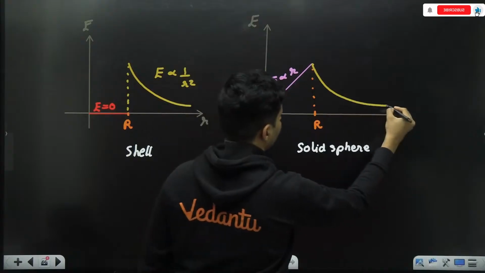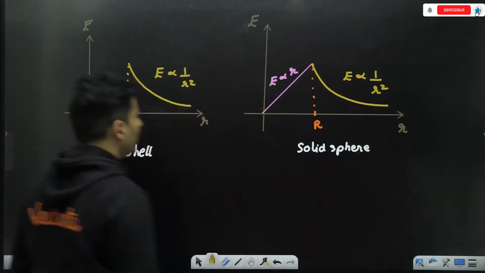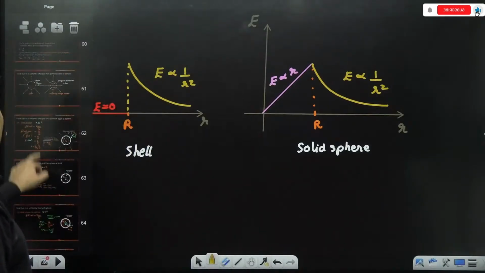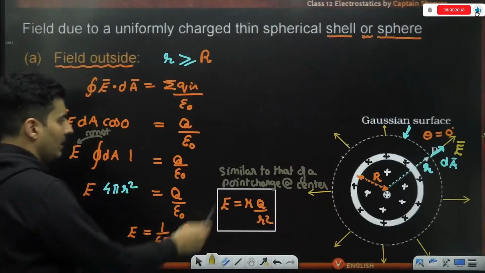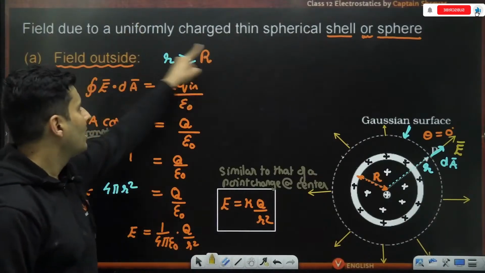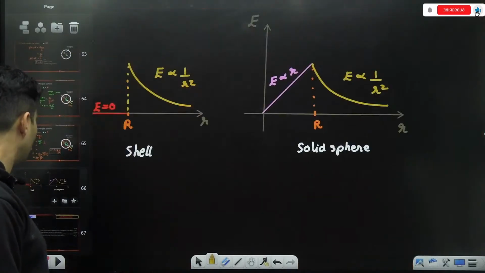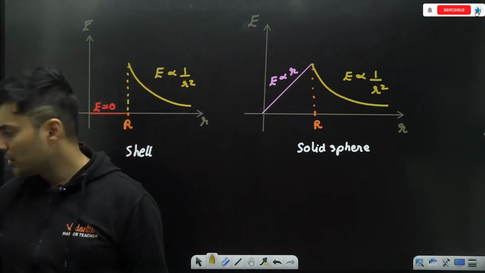So it will go like this. Electric field is inversely proportional to r square, as you can see over here. It just behaves like a point charge. It is inversely proportional to r square when you are outside the shell or the sphere. This is how the graphs look like. This is absolutely clear, my dear students.